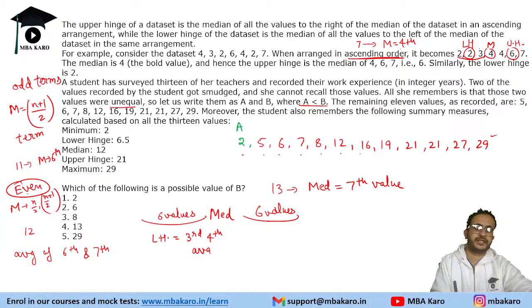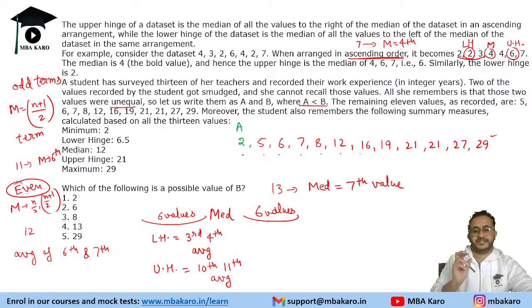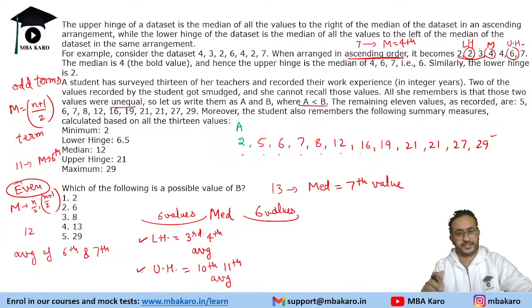So lower hinge, average of third and fourth. Here we have 6 values, average of third and fourth. So upper hinge, third and fourth after 7. So that is 10th and 11th, take the average. Okay, so we get that the lower hinge is the average of the third and fourth value and the upper hinge is the average of the 10th and 11th value.